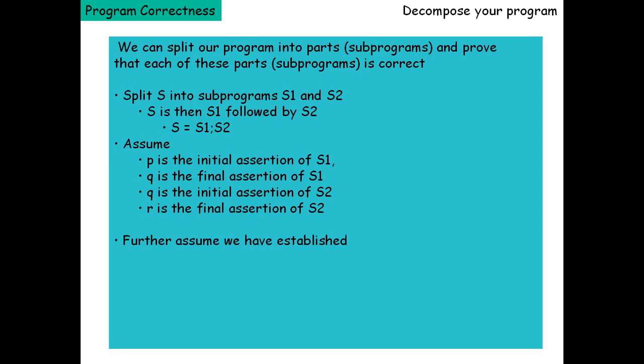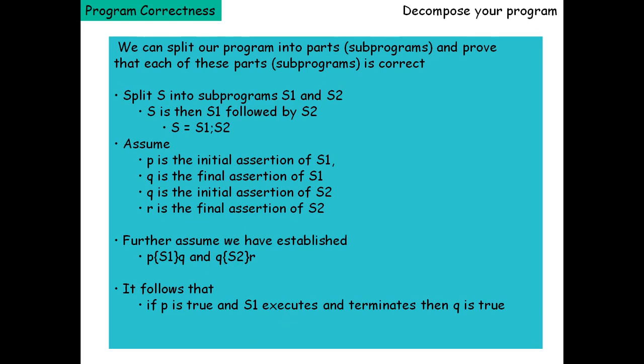Further assume that we have established {P} S1 {Q} and {Q} S2 {R}. So we established that these two are true. Then it follows that if P is true and S1 executes and terminates, then Q is true.